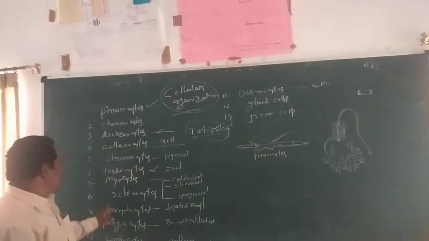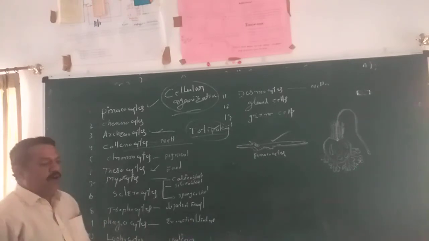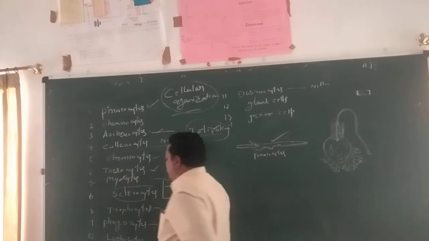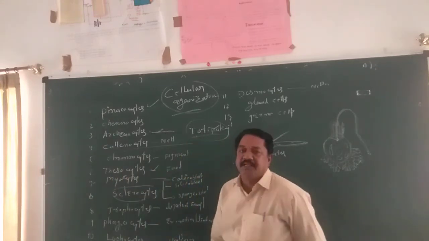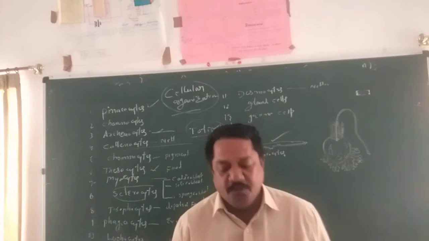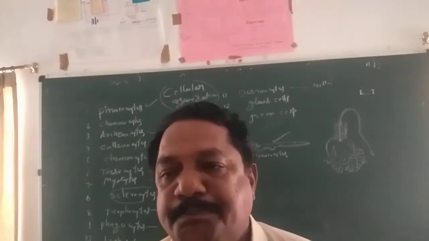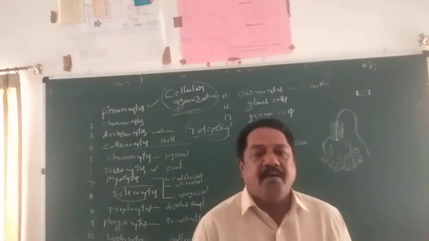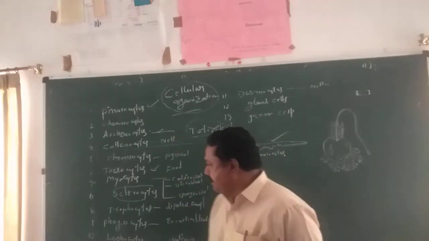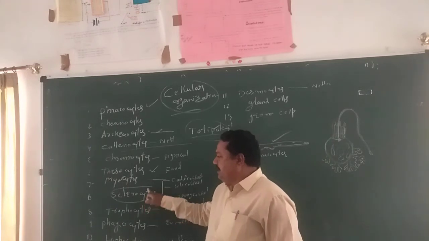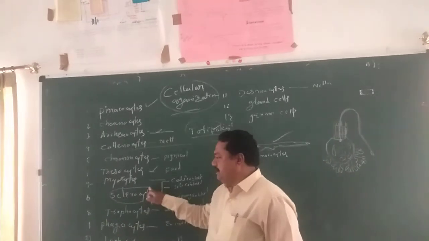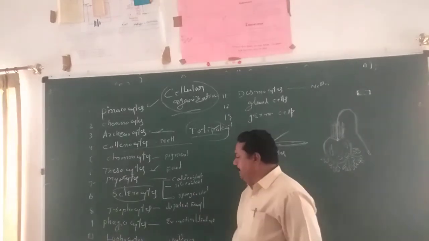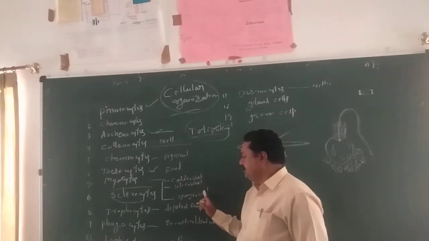So next, scleroblasts, by which the skeleton is formed. It means that through the scleroblasts, the skeletons of the animal body are formed. You know already that on the basis of skeleton spicule nature, sponges are classified into three main categories: Calcarea, Hexactinellida, Demospongiae. Here, spicule formation takes place by the scleroblasts. There are three different kinds of scleroblasts: calcoblast, silicoblast, spongioblast.